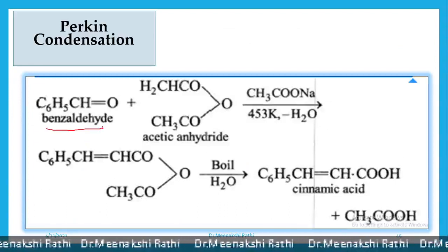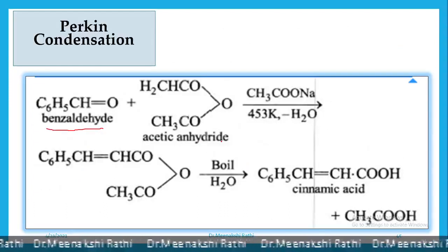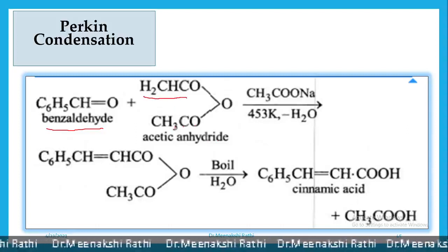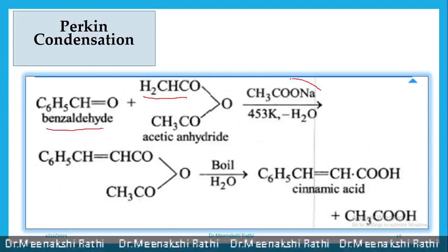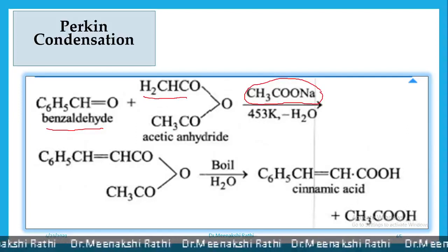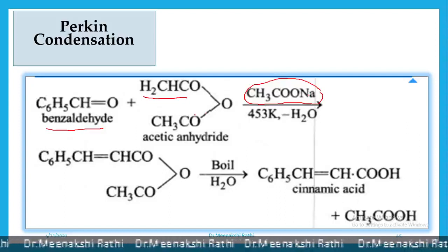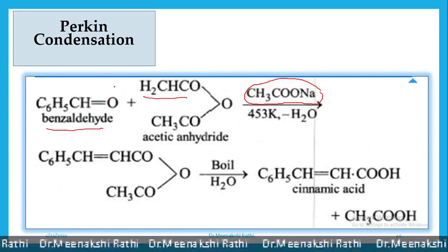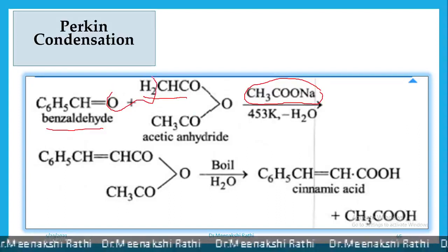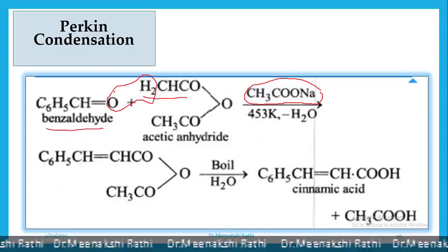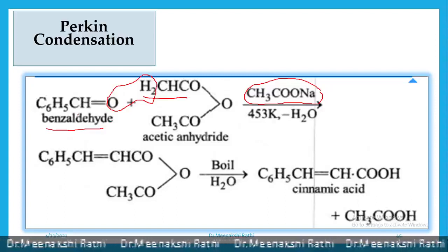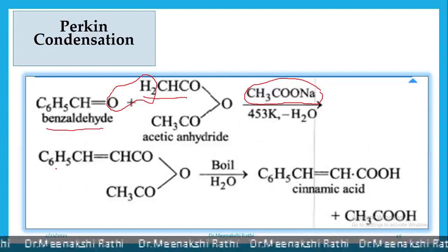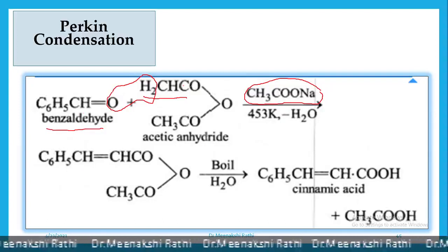Here, benzaldehyde, when it reacts with acetic anhydride, written like this, CH3COOCOCH3, in presence of sodium salt of acetic acid, and when these are heated, ultimately what will happen here? This oxygen and these two hydrogen atoms are removed as a water molecule. So benzaldehyde and acetic anhydride get condensed to form C6H5CH=CH